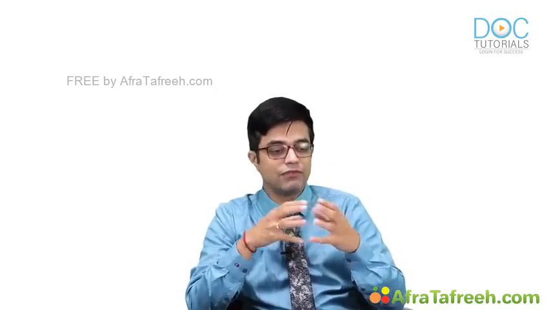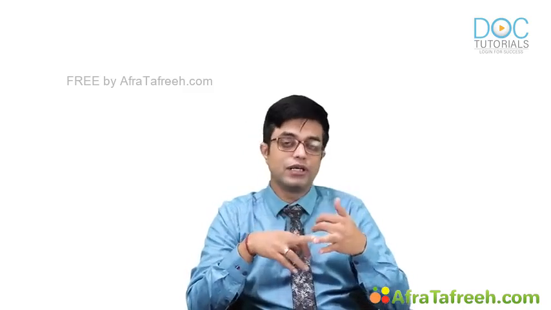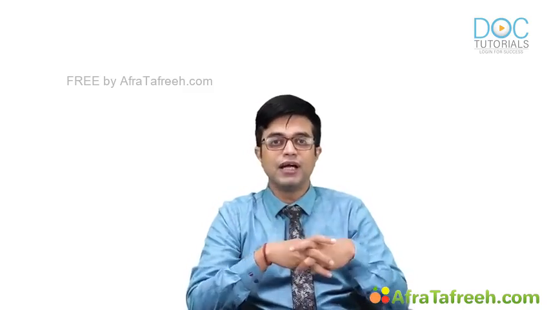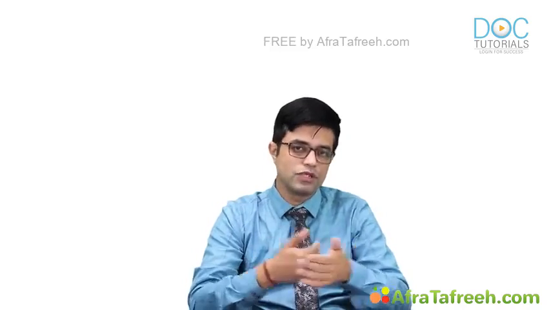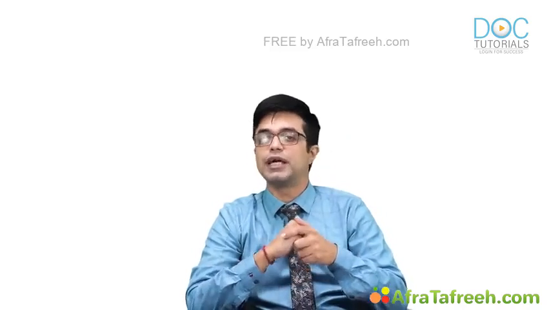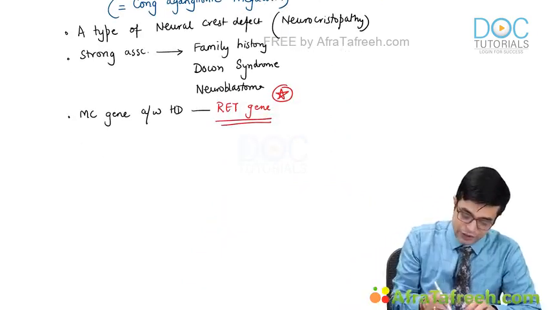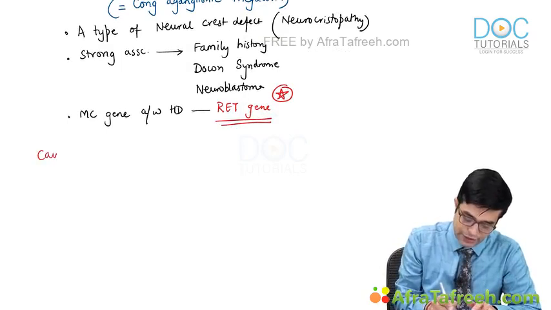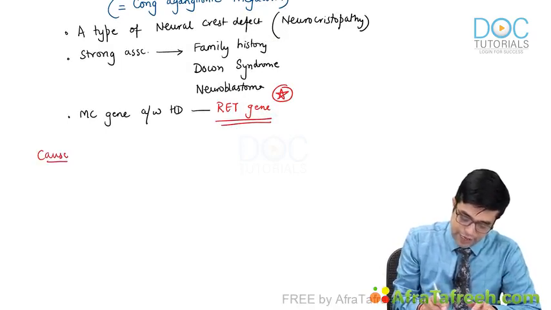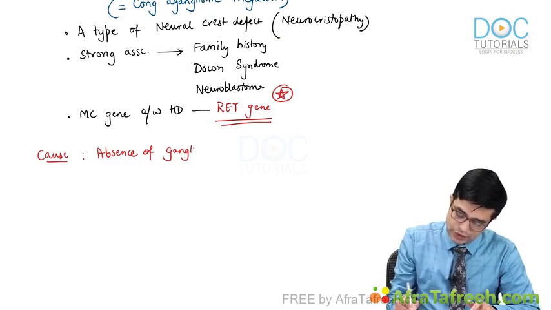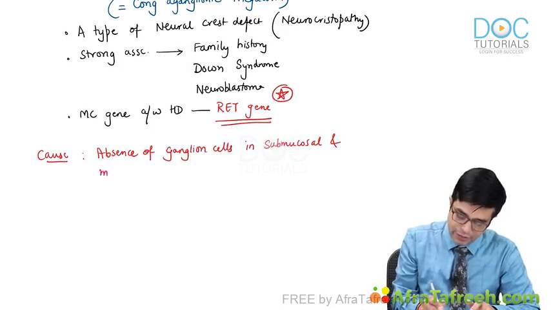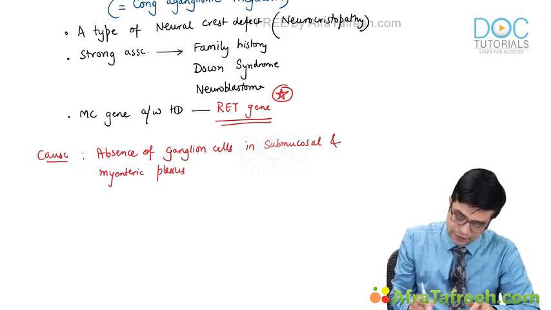These children will develop features of constipation. Early in neonatal life, they will have failure to pass meconium, and they will have acute episodes where intestinal obstruction-like features can be seen. So what is the problem in Hirschsprung disease? What is the cause of Hirschsprung disease? Absence of ganglion cells in the submucosal and myenteric plexus of the gut, leading to loss of peristalsis in the affected segment.